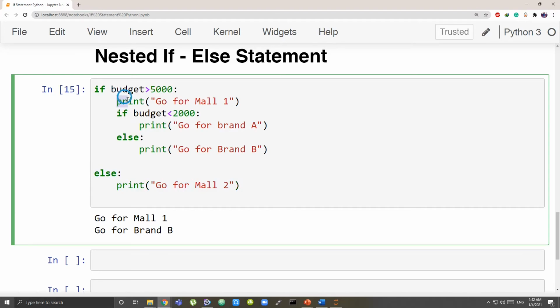Now what happened? It went inside this. Then it had to print go for mall 1. So it printed go for mall 1. Then again came an if statement, what you call a nested if, because it is inside another if. What was there in this?